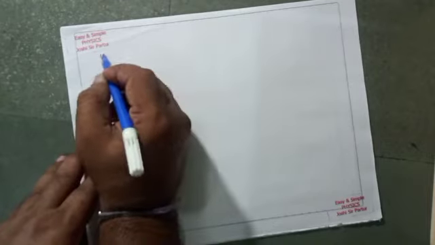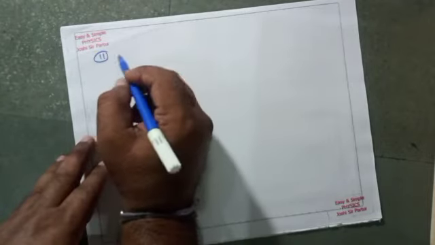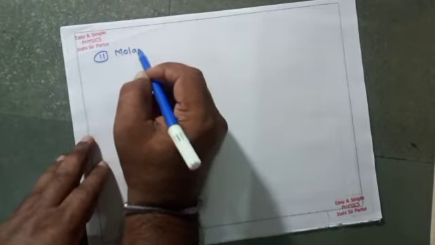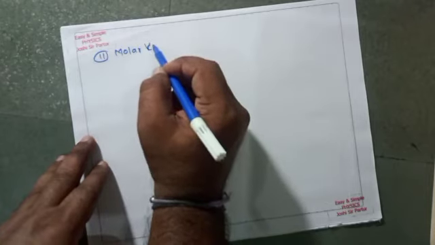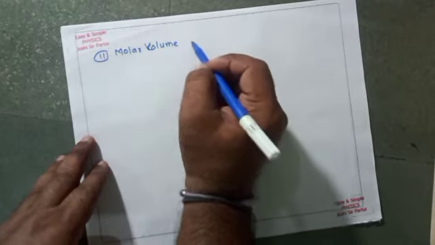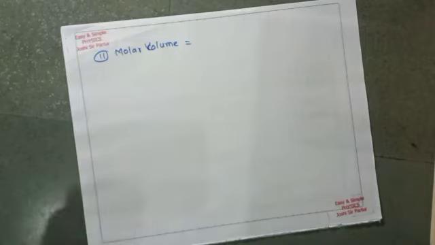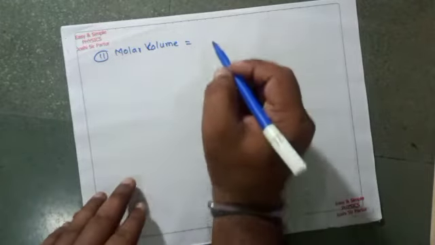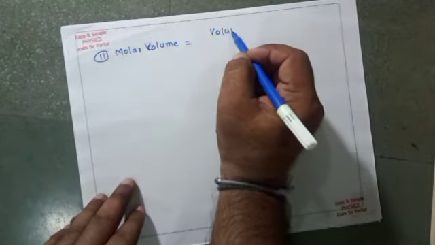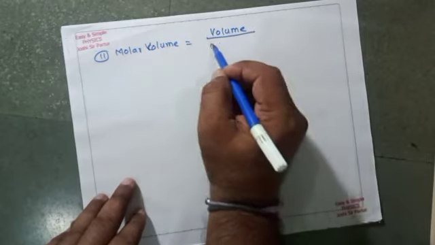Another quantity we will see is molar volume, the physical quantity molar volume. We know that molar volume is defined as volume per unit number of moles.